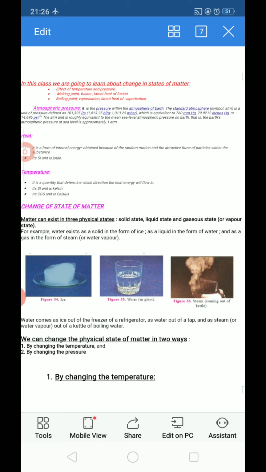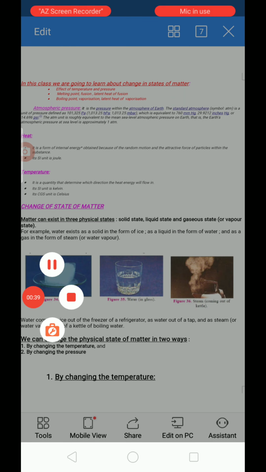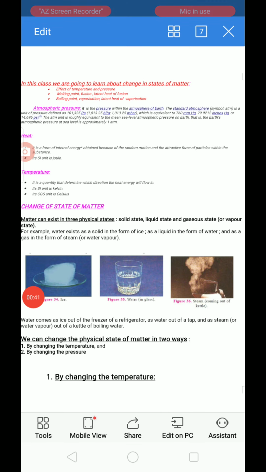We know matter contains the smallest particles. These particles are very far away from each other, and these particles can change their state. Matter can change its state from solid to liquid, liquid to gas. How will it change? That is what we are going to learn in this present class.